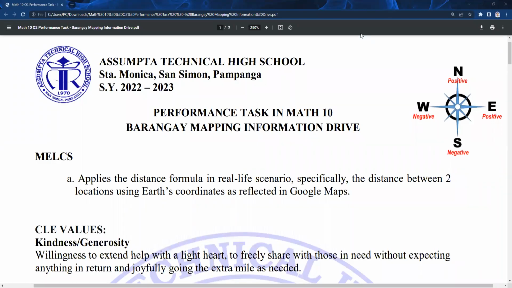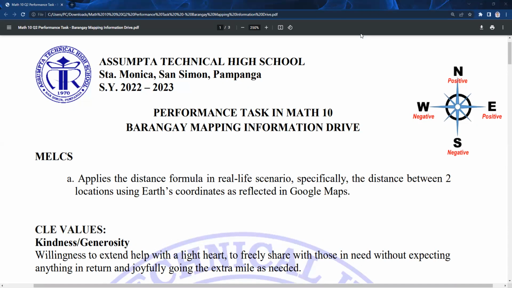This is a recorded discussion of your performance task in Math 10, entitled Barangay Mapping Information Drive. This is in relation to your social investigatory research mapping activity, wherein you will be updating the map of the barangay and identifying new structures and the different changes that happened in the barangay that's assigned to your group.